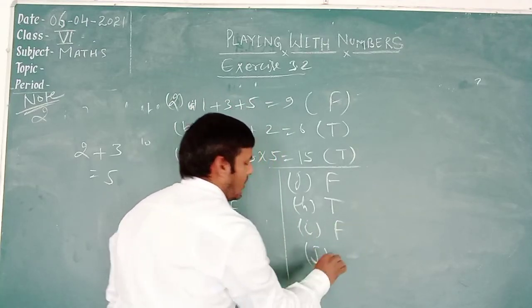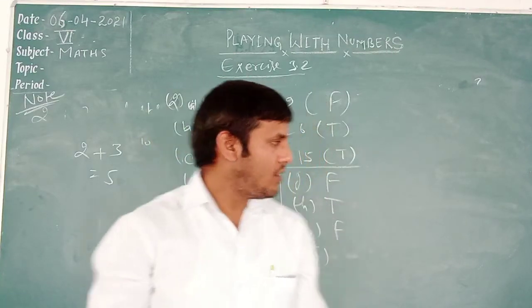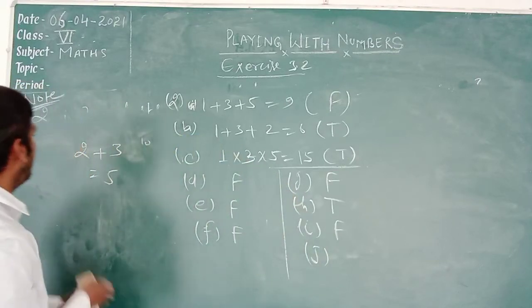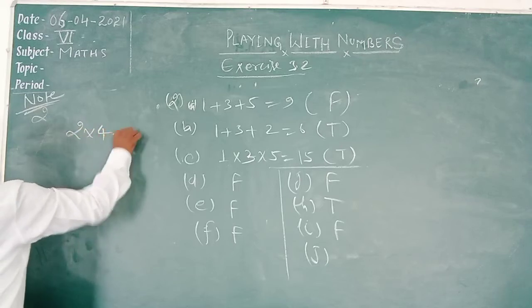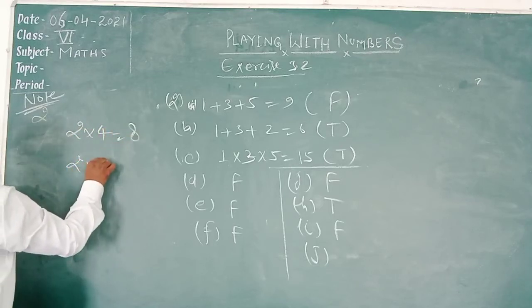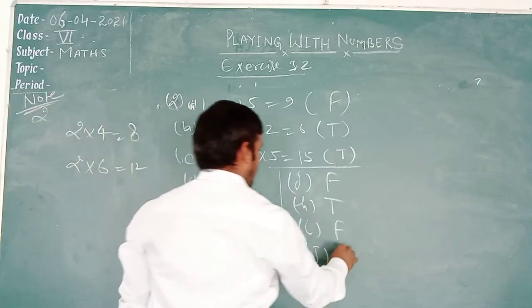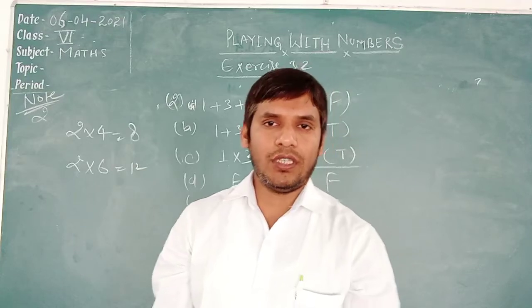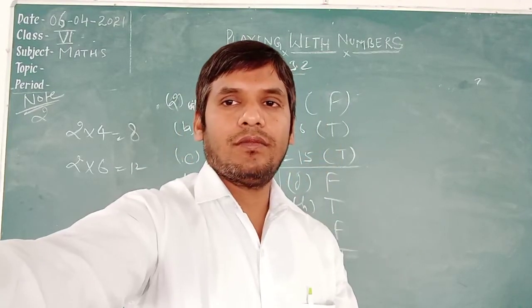J, the last portion of this question: the product of two even numbers is always an even number. This is true. Like the product of two even numbers: 2 into 4 is 8, 2 into 6 is 12. It means you check that the product of two even numbers is always even. It is clear. It means this question is correct. Now question number 3 is given.